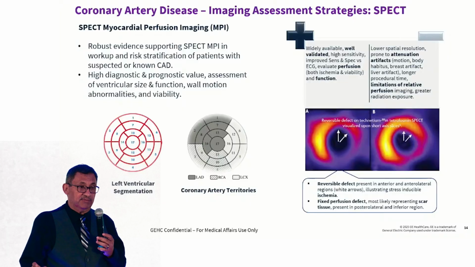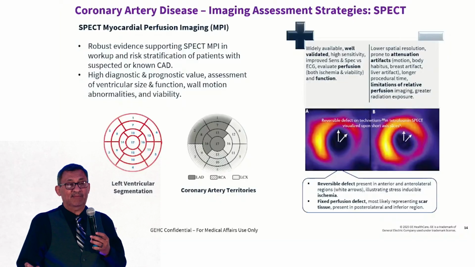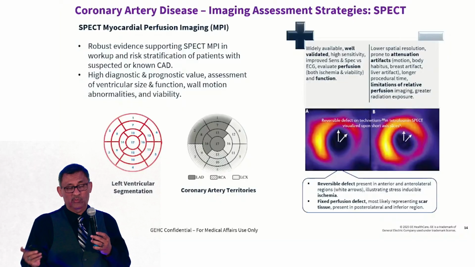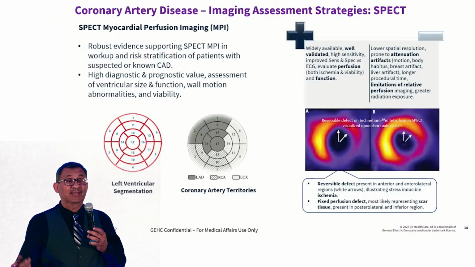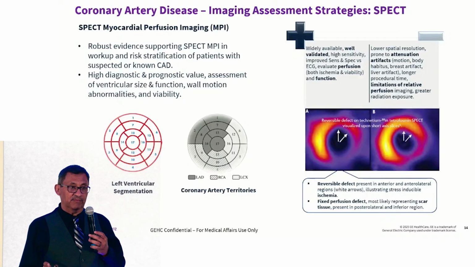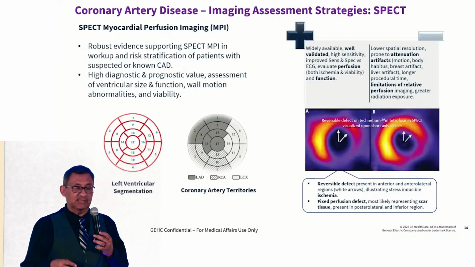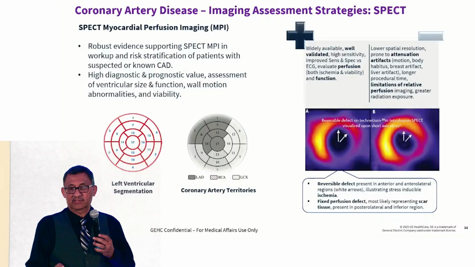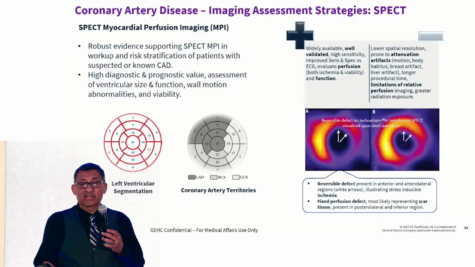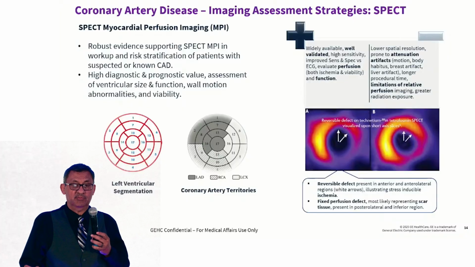And what are the negatives of SPECT? Well, you're going to have a lower spatial resolution. And we're going to touch on that because it's a big difference. You're going to have a lot of attenuation artifacts, breast artifacts, diaphragmatic attenuation, motion. You have so many artifacts. And then there are limitations of relative perfusion imaging.